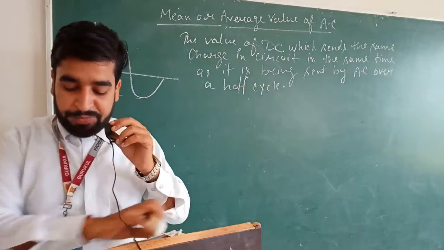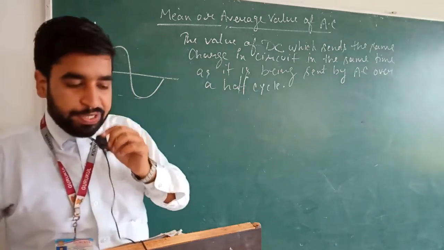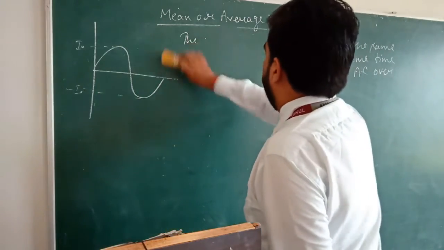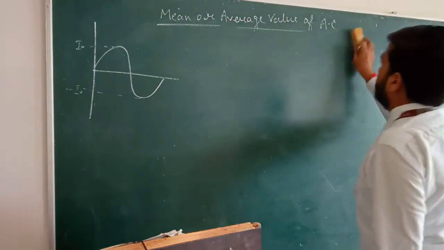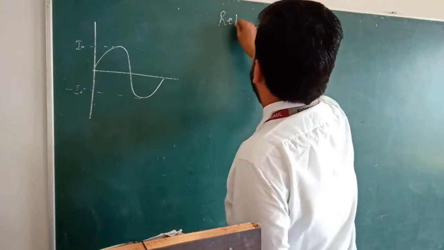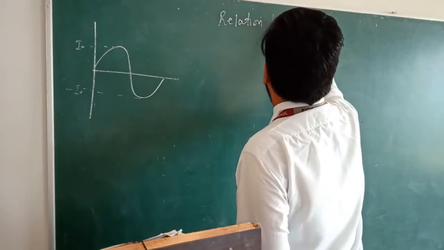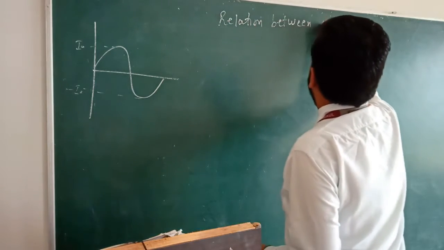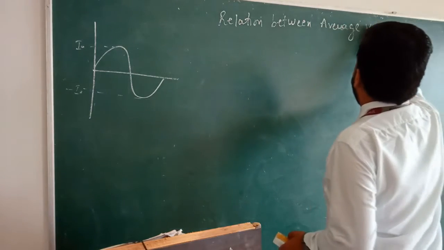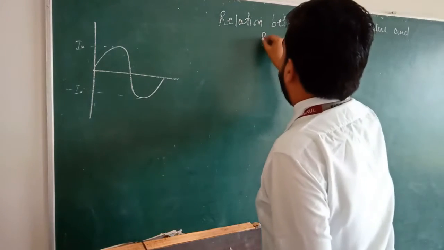So, the relation between average value and peak value of AC. We are going to derive a relation between average value and peak value.